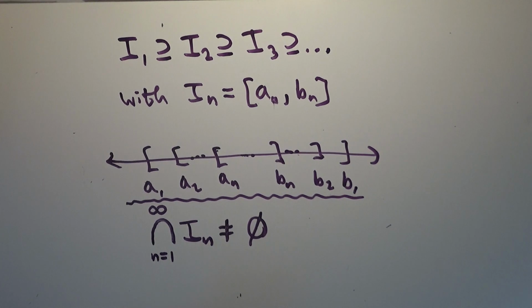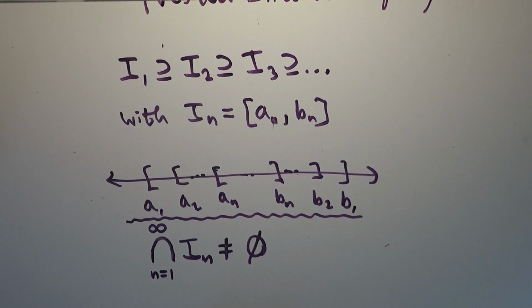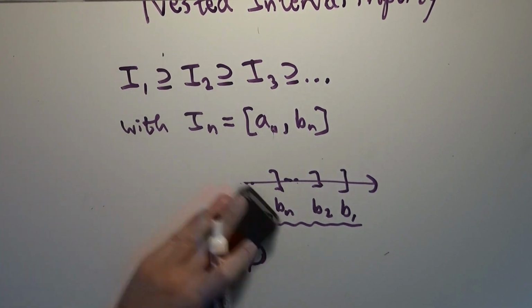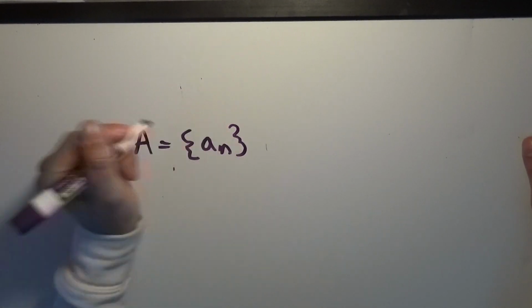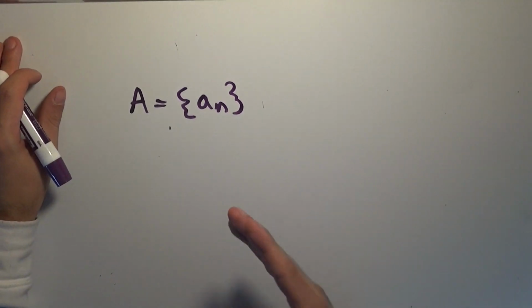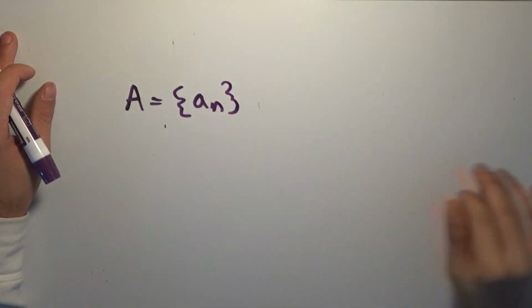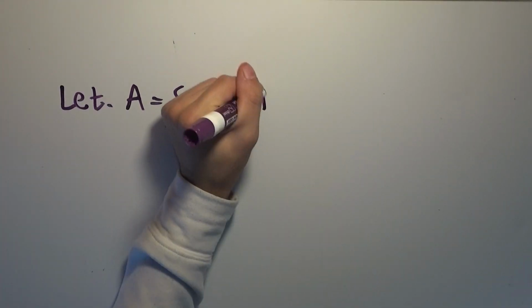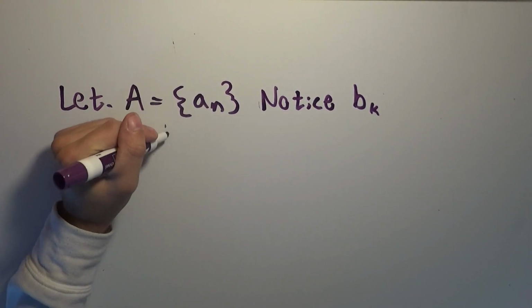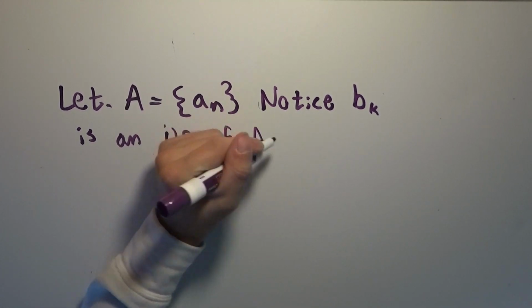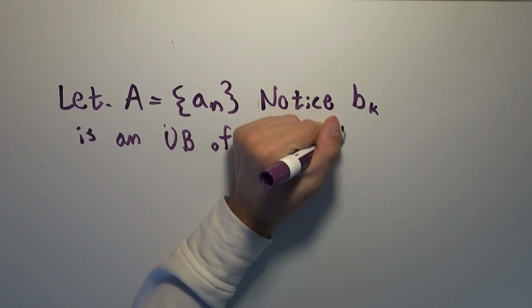So how will we prove the fact that this intersection is never empty, of all these infinitely nested closed intervals on the real number line? Let's take our assumptions to the proof. What do we want to do? We want to make A the set of all the An's, which were the lower bounds of those intervals, the minimums, I guess you could say, of the sets because they were closed, and so the An's are there. Notice that Bk is an upper bound of A for all k in the natural numbers.